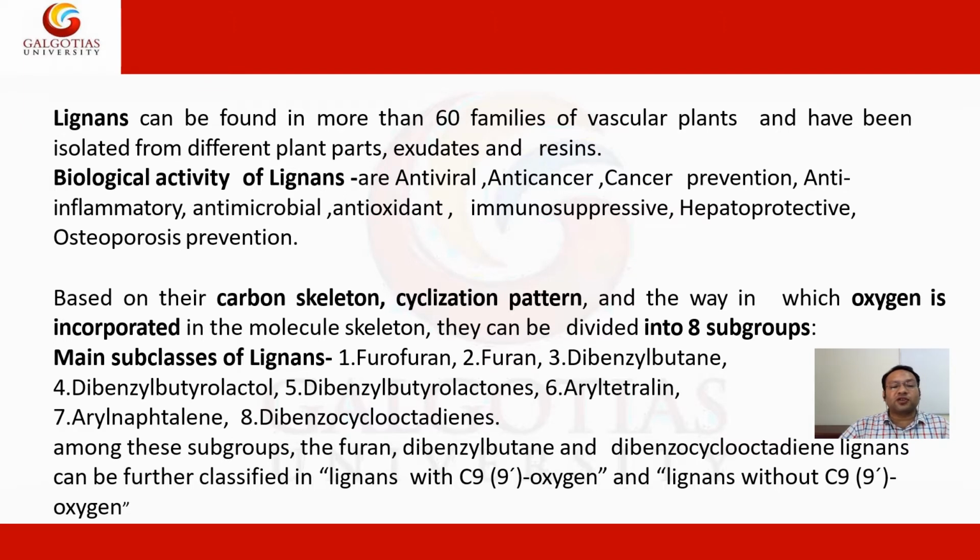The main subclasses of lignans are furofuran, furan, dibenzylbutane, dibenzylbutyrolactol, dibenzylbutyrolactones, arylnaphthalene, aryltetralin, and dibenzocyclooctadienes. Among these groups, the furan and dibenzylbutane can be further classified as lignans with C9 oxygen and lignans without C9 oxygen.